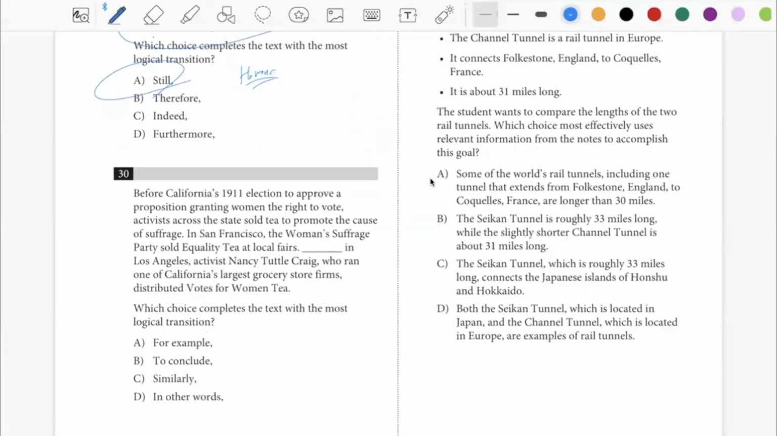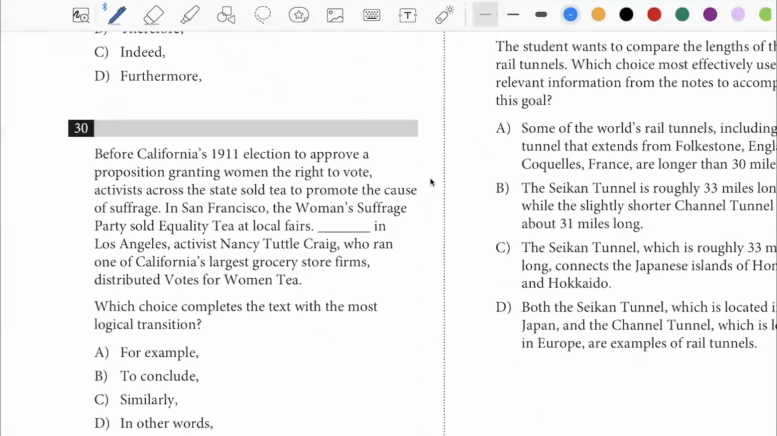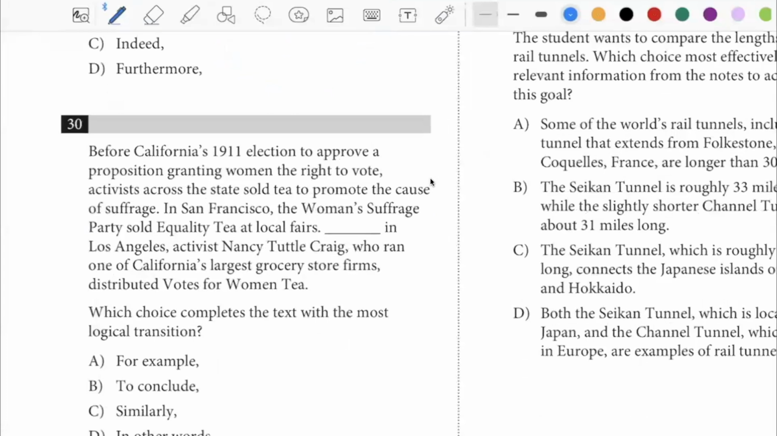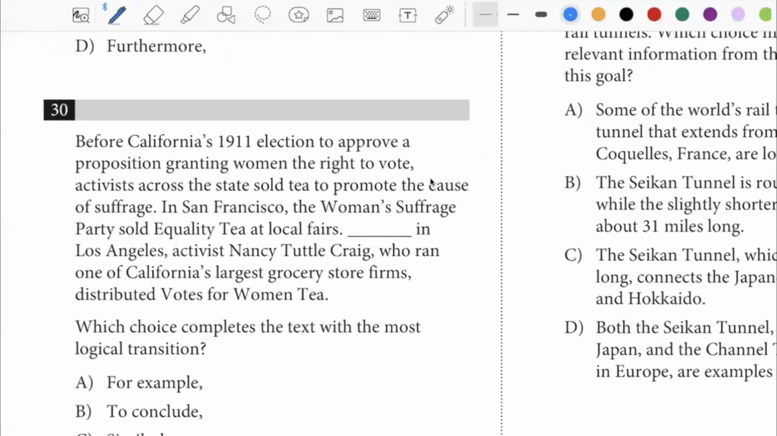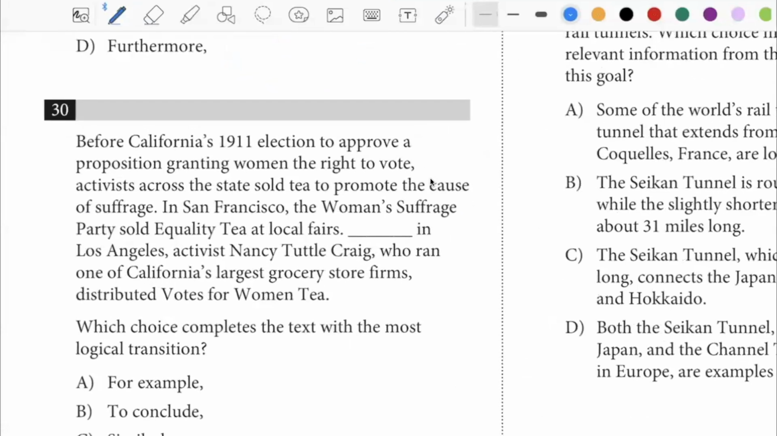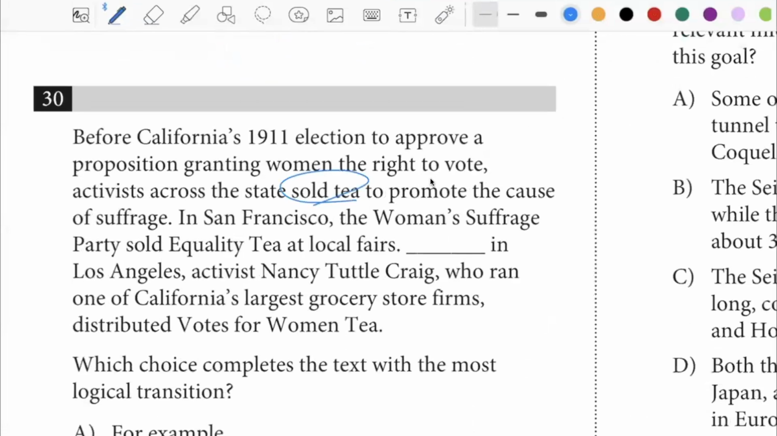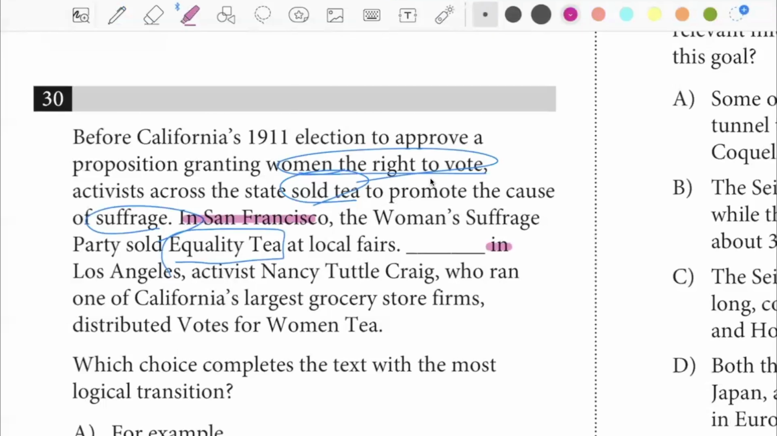What about 30? Before California's 1911 election to approve a proposition granting women the right to vote, activists across the state sold tea to promote the cause of suffrage. Okay, so they sold tea in order to promote the cause of women's suffrage. Now, what happened in San Fran? The Women's Suffrage Party sold, this is the name of the tea, equality tea at local fairs. And then we have something happening in San Francisco, and we have something happening in Los Angeles.